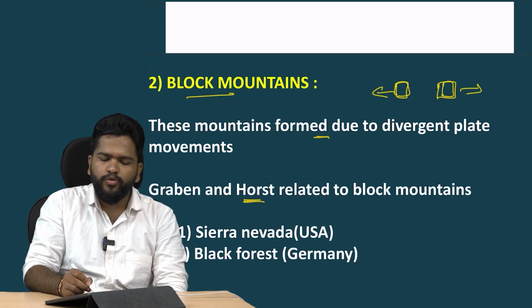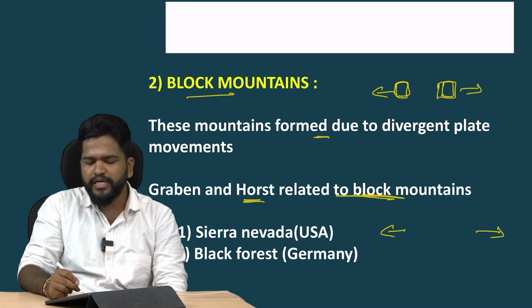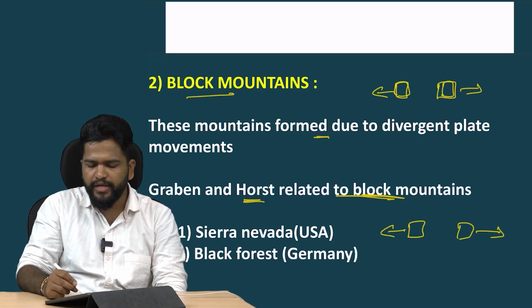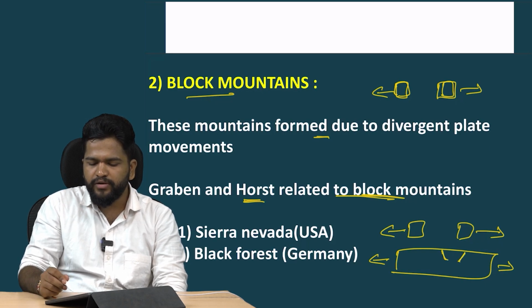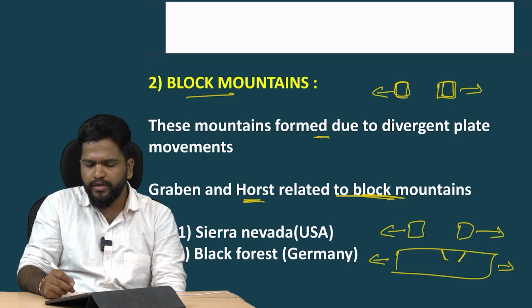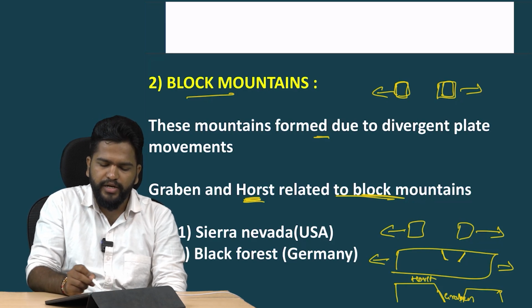Horst and graben are related to the block mountain. What happens here is that when force is exerted in opposite directions on a landmass, a fracture is created, and with further force application, this fracture forms the horst and graben. The land can be seen like this now. Here it forms horst and graben. Hence these horst and grabens are related to block mountains.